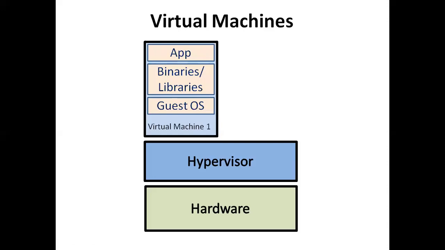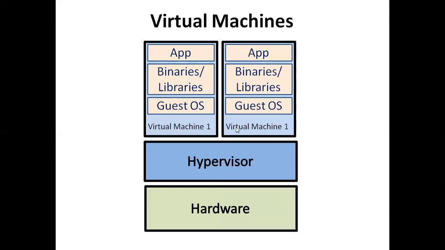So it's a separate virtual machine. I can say this is virtual machine 1, and in this way I can install multiple virtual machines on a single hypervisor software. So in virtualization, we have seen this. This is the virtual machine.